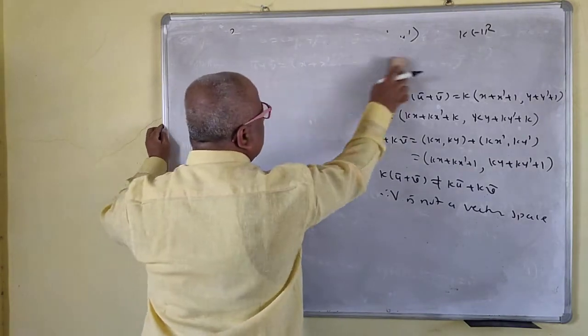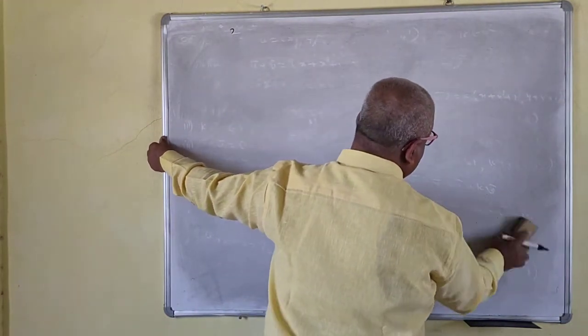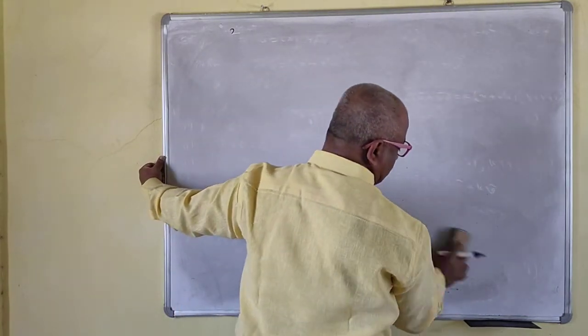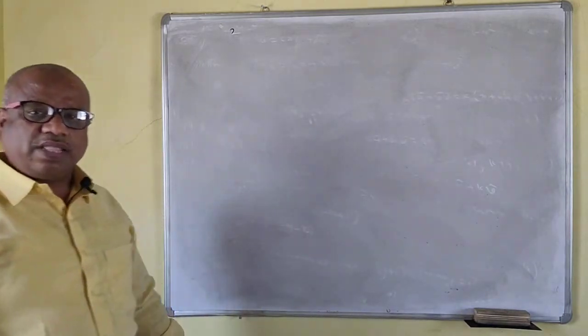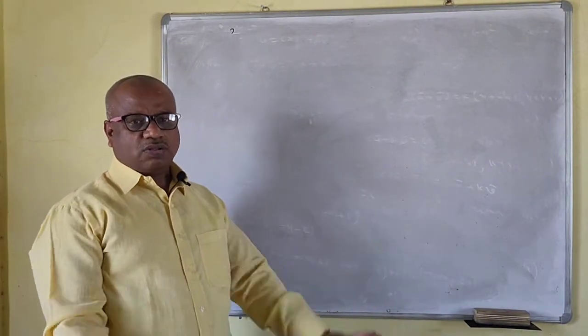You can check for the next one whether they hold or not. Okay, so what is the question? Is V a vector space? If one of the criteria fails, then that will not be a vector space. So this criterion fails here, so it is not a vector space.